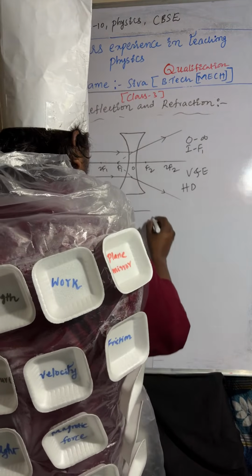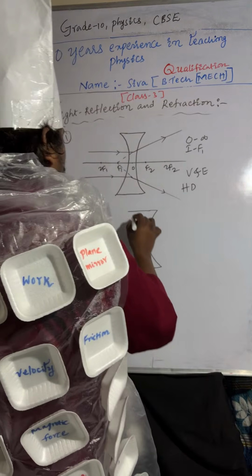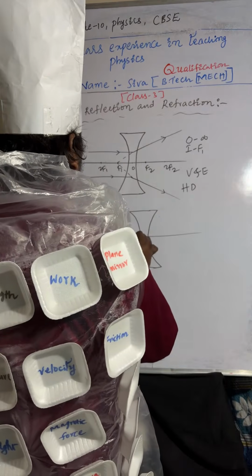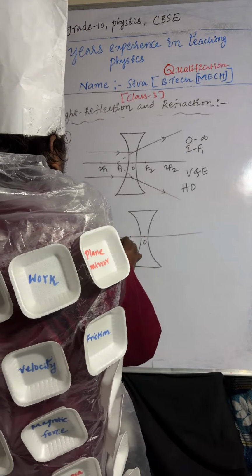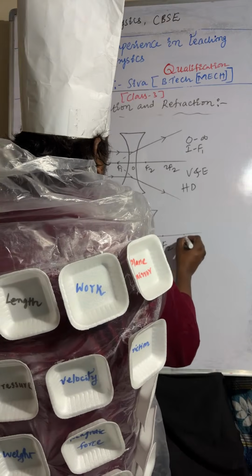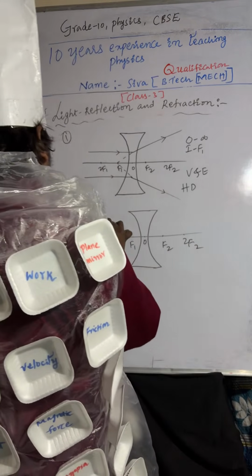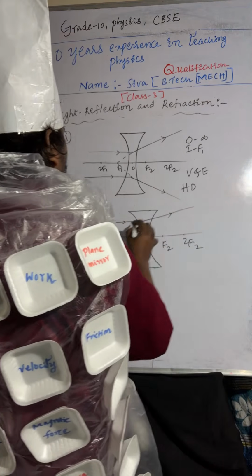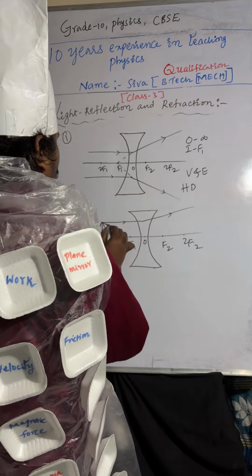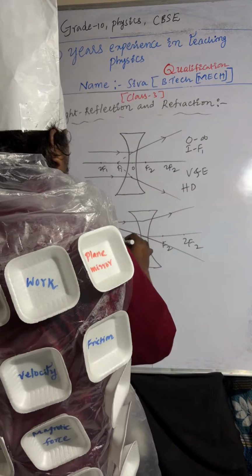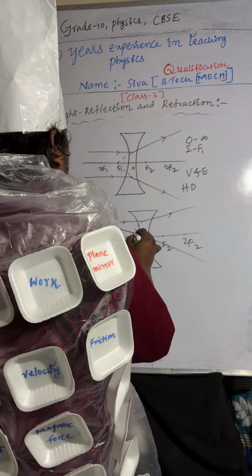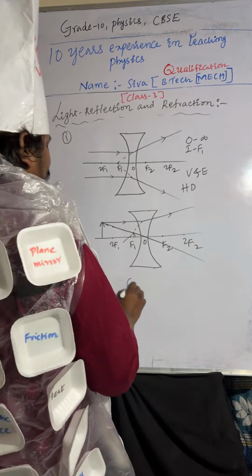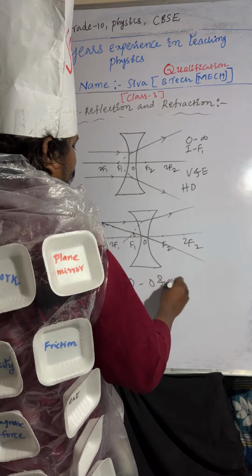Next one, case 2. Optic center, F1, 2F1, F2, 2F2. The object is placed anywhere between optic center and infinity. One light ray I am taking, it passes through. Another light ray passes through the optic center. The image will form here, between F1 and O.